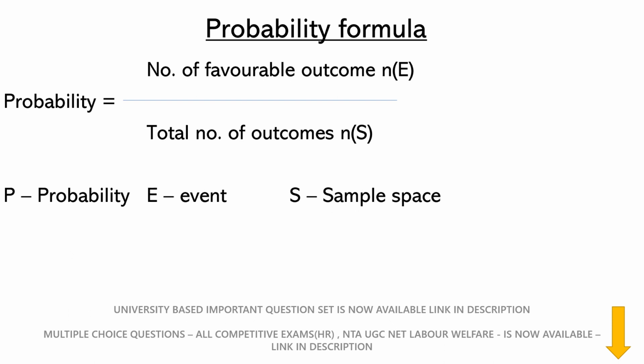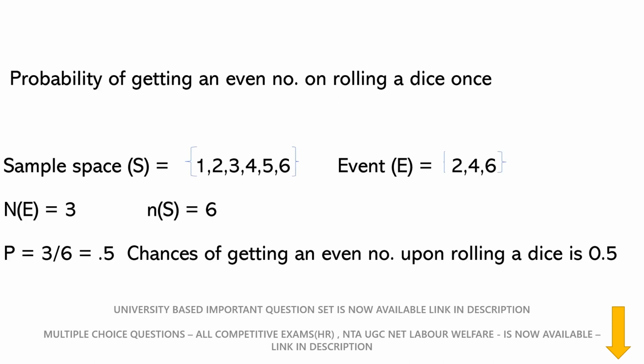Now there are certain formulas, so I have just included the basic formula here. As you can see, probability is equal to the number of favorable outcomes divided by the total number of outcomes. Where E means event, like I said, a subset of sample space, and S is sample space. I have given a small example. In future I'll definitely upload more practical problems on probability so that you will get a better understanding.